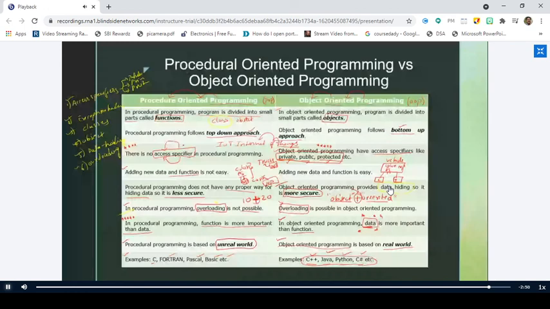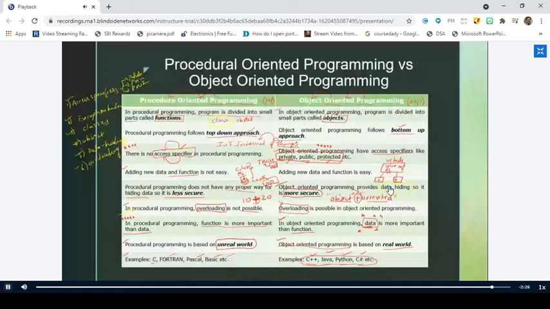POP does not support any access specifiers concept, but object-oriented programming supports access specifiers like public, private, and protected, thereby protecting the data. Right? And adding new data and functions is not easy in procedure-oriented programming, whereas you can easily add data and functions in object-oriented programming.